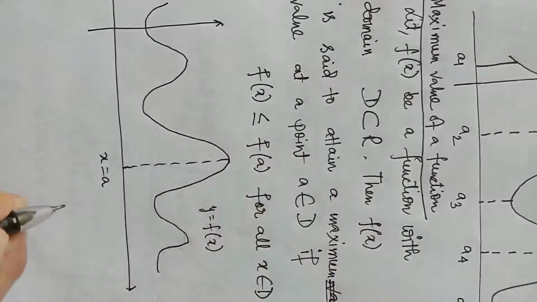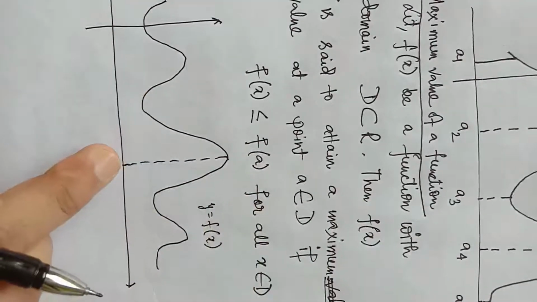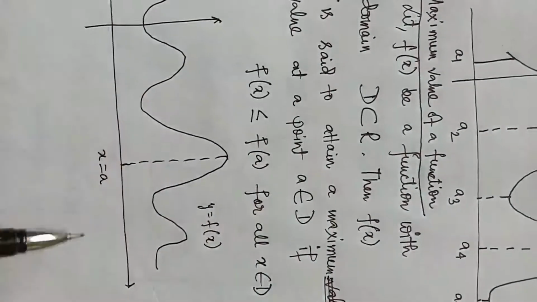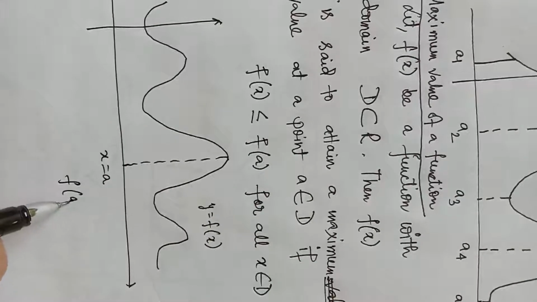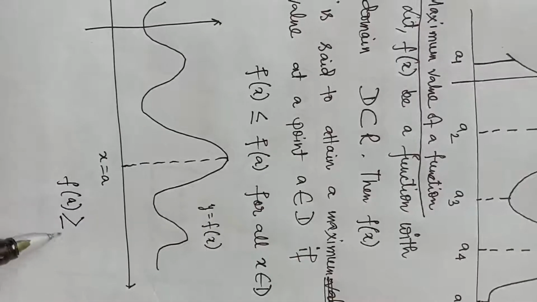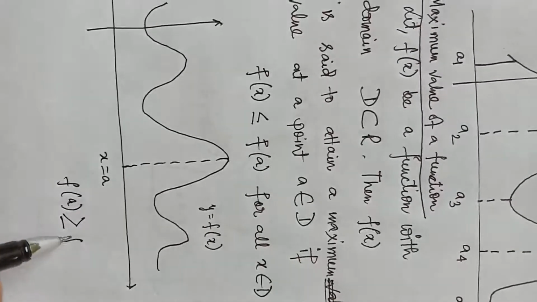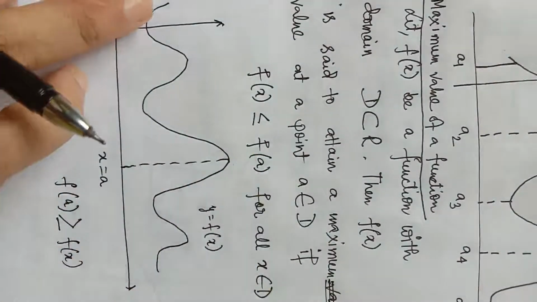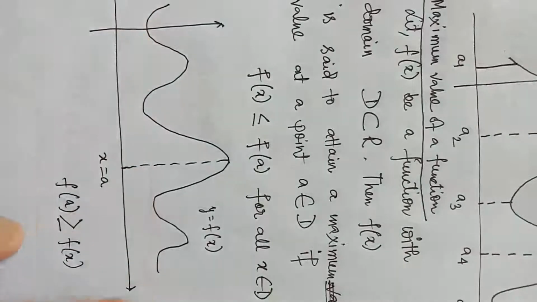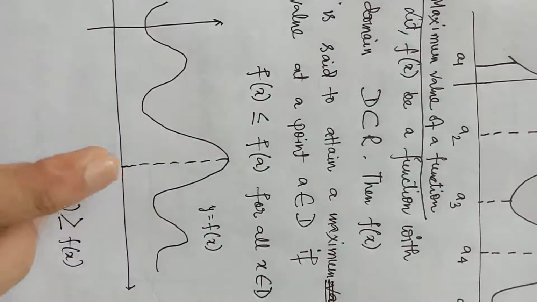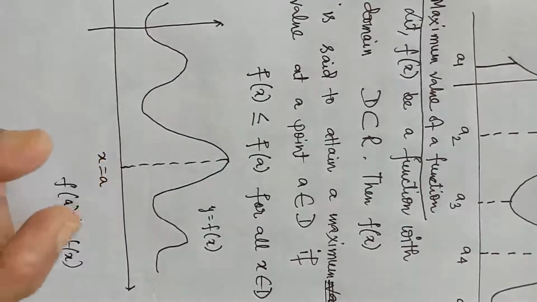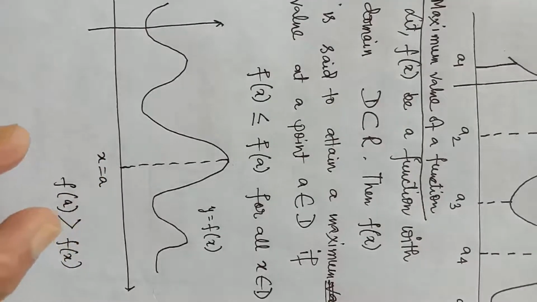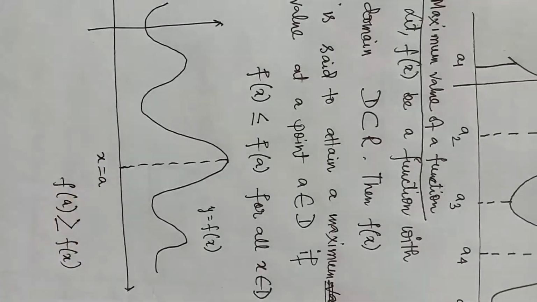So you can say here x equal to a is a point of maxima and f(a) is always greater than or equal to f(x); at some point it may be equal, but f(a) is always greater than or equal to all f(x). Here f(a) is called the maximum value or greatest value of the function.